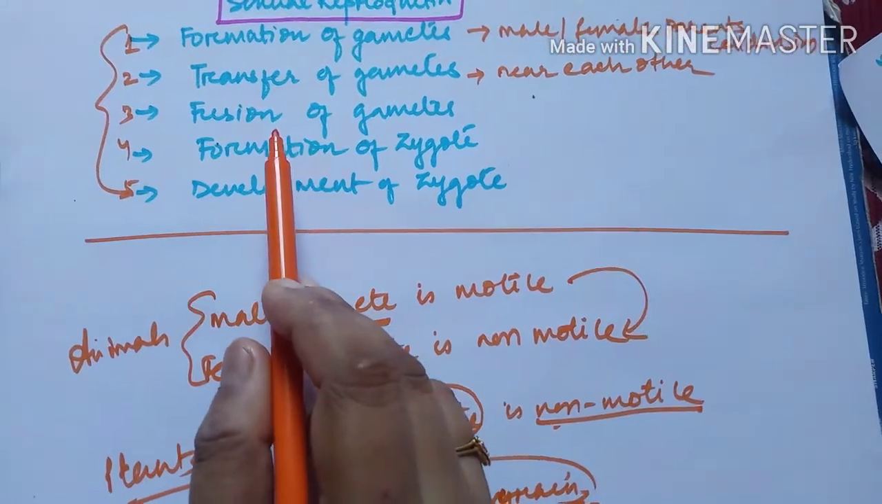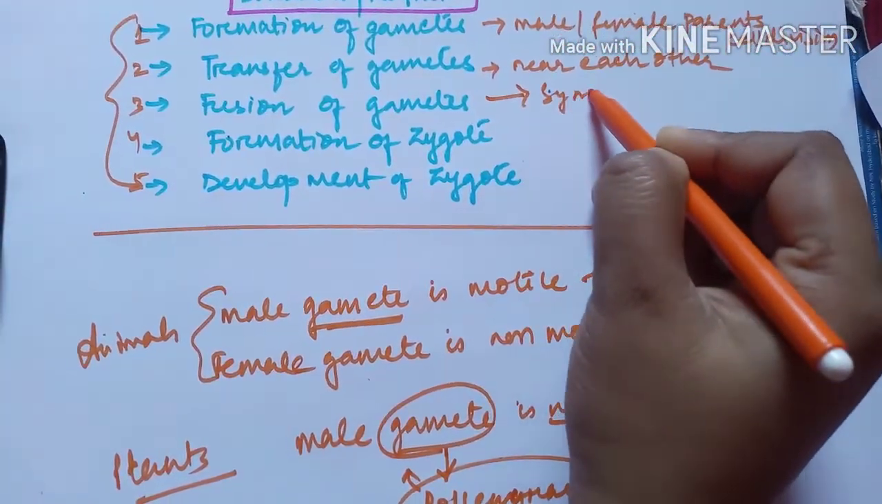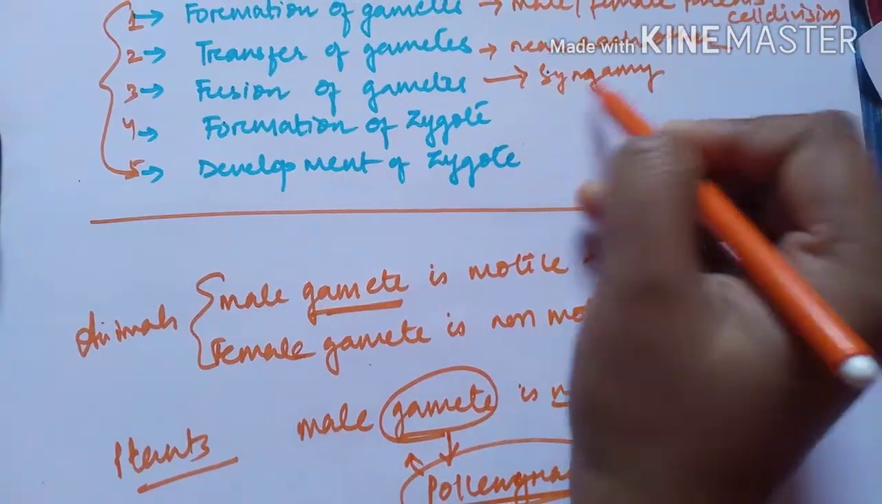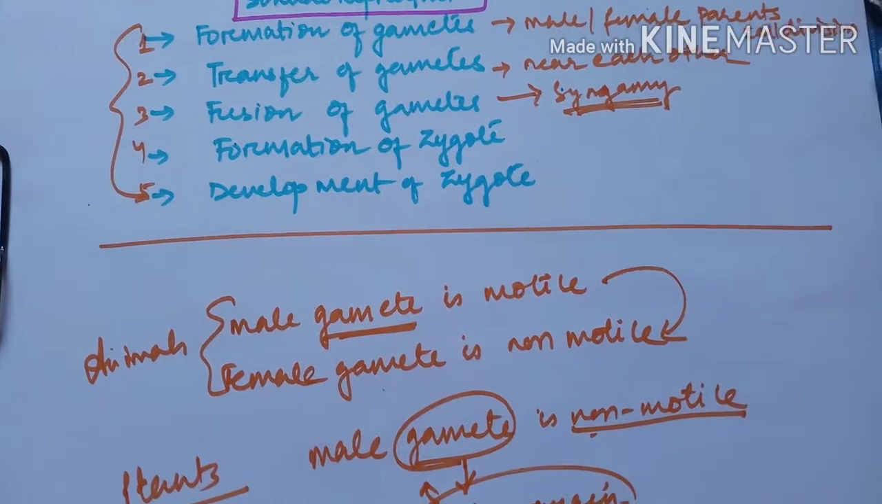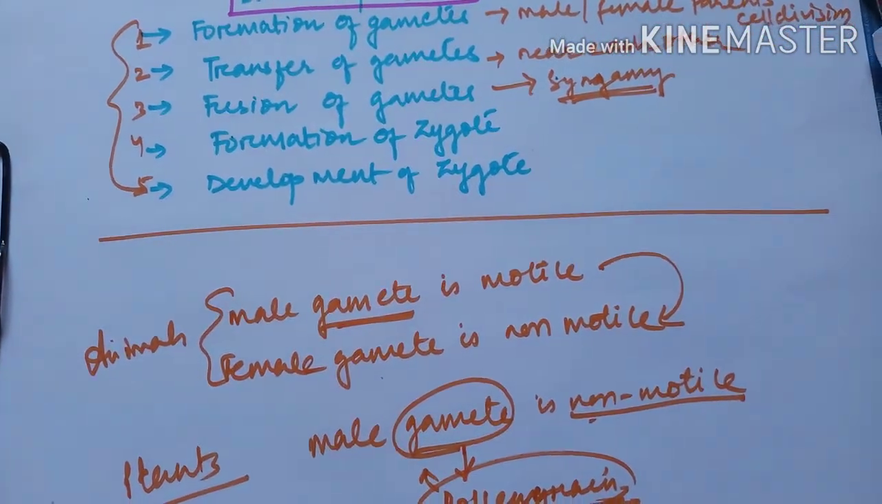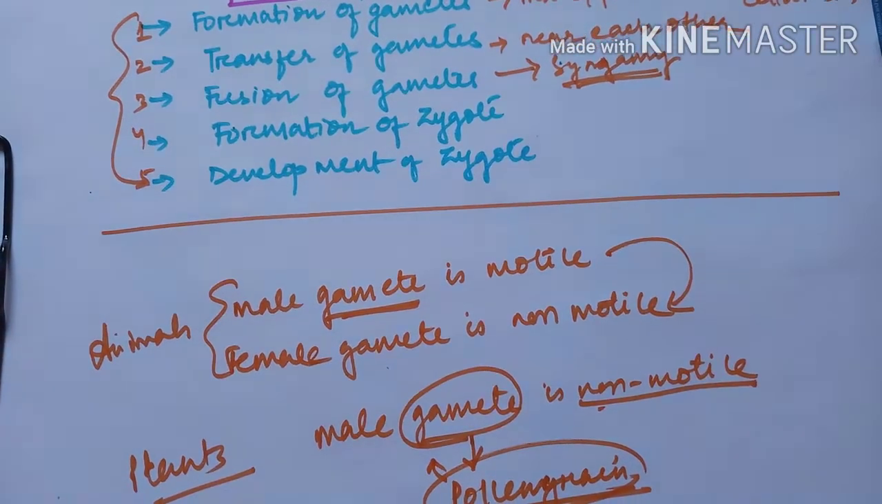Then the next step is fusion of gametes. Now fusion of gametes, in scientific term, we call it syngamy. What happens during fusion of gametes is that when the gametes are brought near each other, they will fuse. So how will they fuse? In this case, there will be cytoplasm fusion.